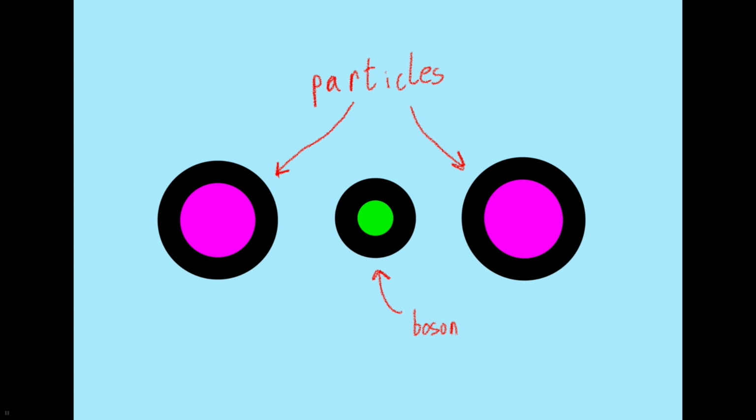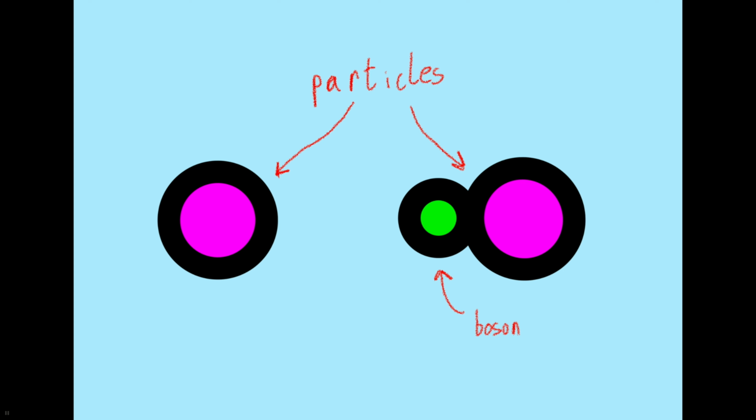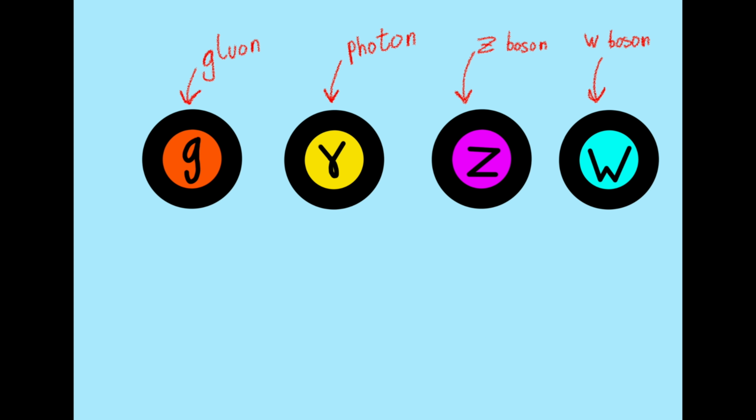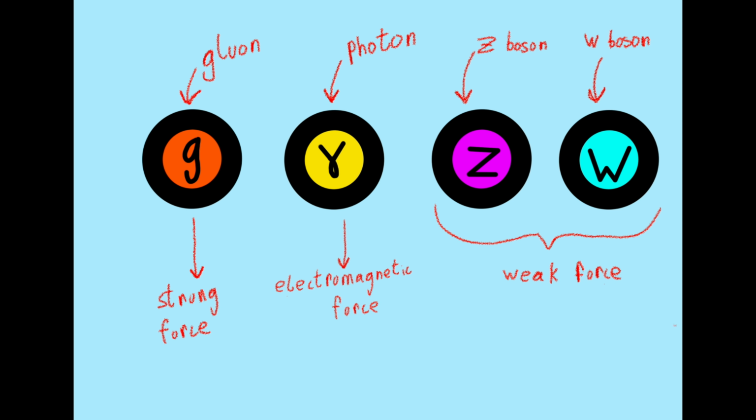Bosons are like little messengers telling particles where to move according to the acting force. The 4 bosons are gluons, photons, Z-bosons, and W-bosons. Gluons are the force carriers for the strong force, photons are the force carriers for the electromagnetic force, and the Z and W boson are the force carriers for the weak force.